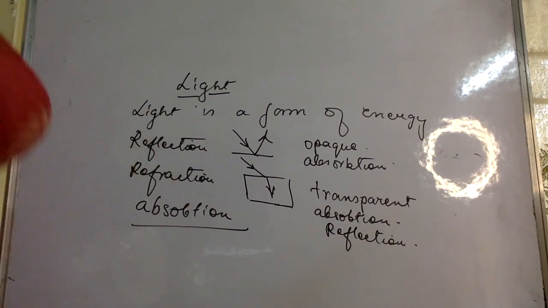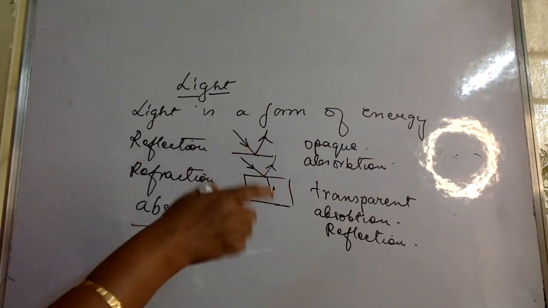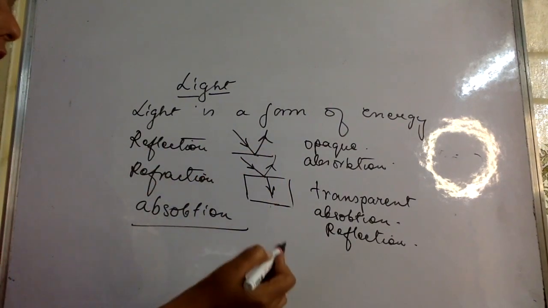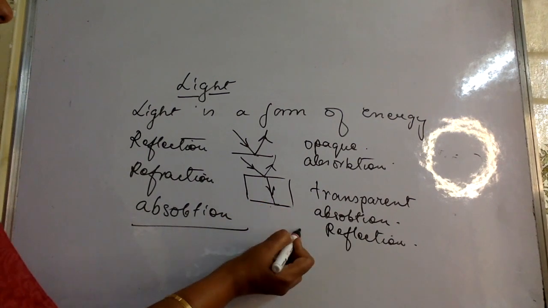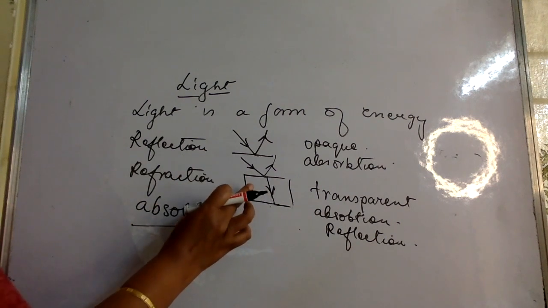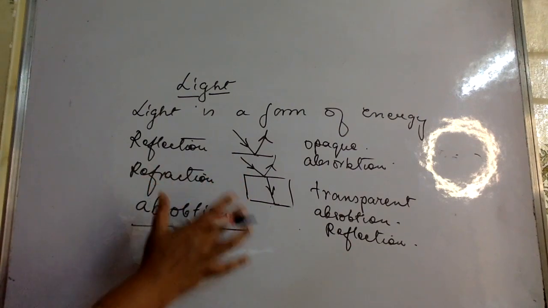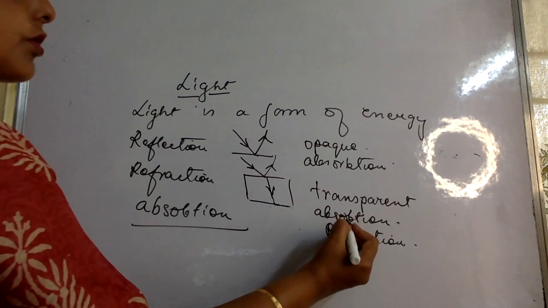Okay, so light is falling on it and partially getting reflected. That is why we are able to see this transparent body. Okay, it passes through it, and then when it can come back to the same medium, that is called refraction. So refraction can happen only for transparent bodies, but transparent bodies also reflect light and also absorb light.